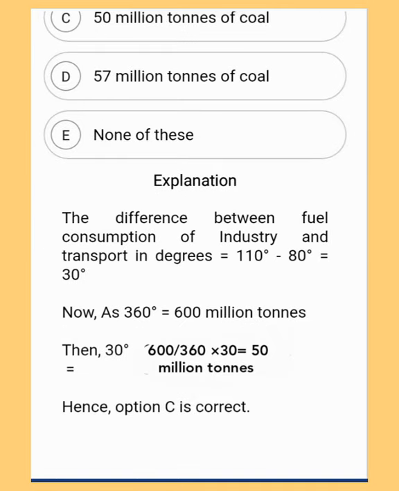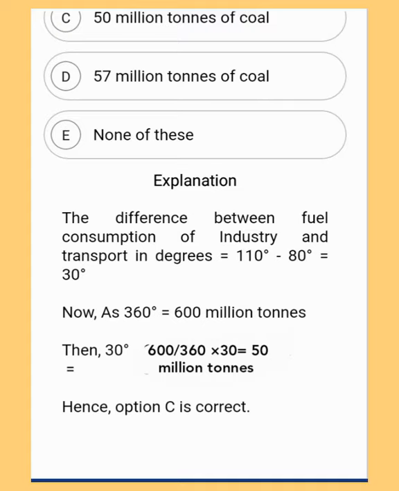Okay, so this is the explanation of the third question. The difference between fuel consumption of industry and transport in degrees is equal to 110 degree minus 80 degree, which is equal to 30 degree. Now, as 360 degree is equal to 600 million tons, 30 degree is equal to 600 by 360 into 30, which is equal to 50 million tons. Hence option C, which is 50 million tons of coal, is the correct answer.